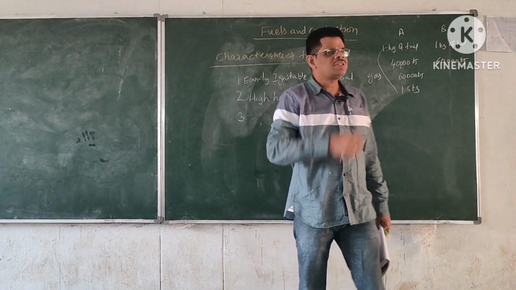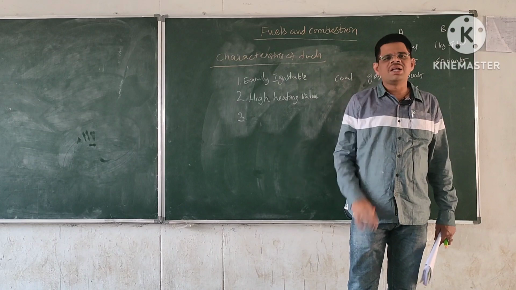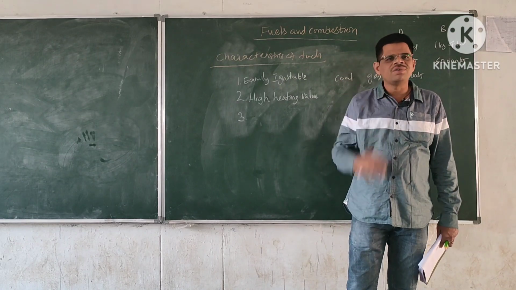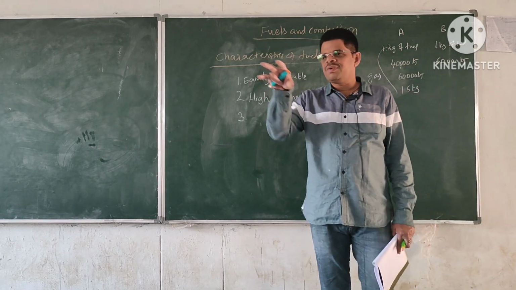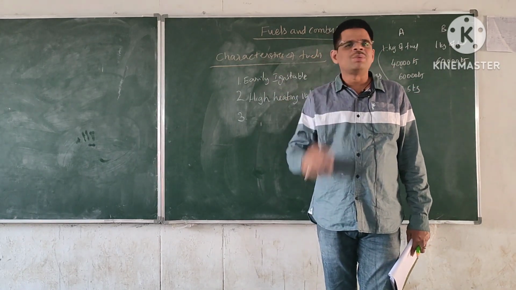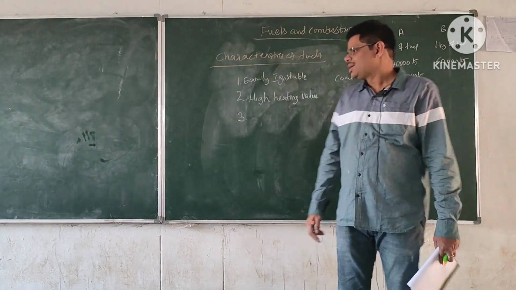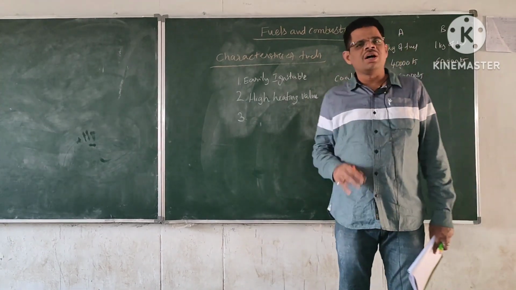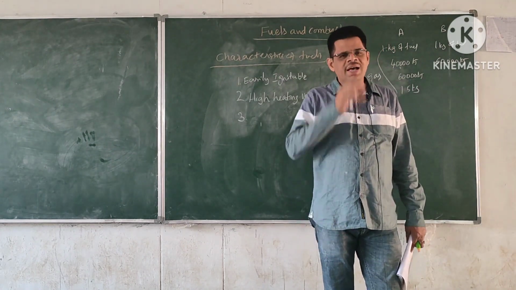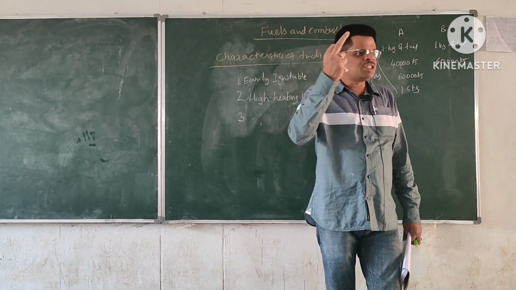But if you use a wooden stove, there you can find a huge amount of smoke. Or if you burn coal, you will find huge amounts of smoke. Even if you burn petrol or diesel, there also you will get smoke. But as far as possible, the smoke must be minimum.